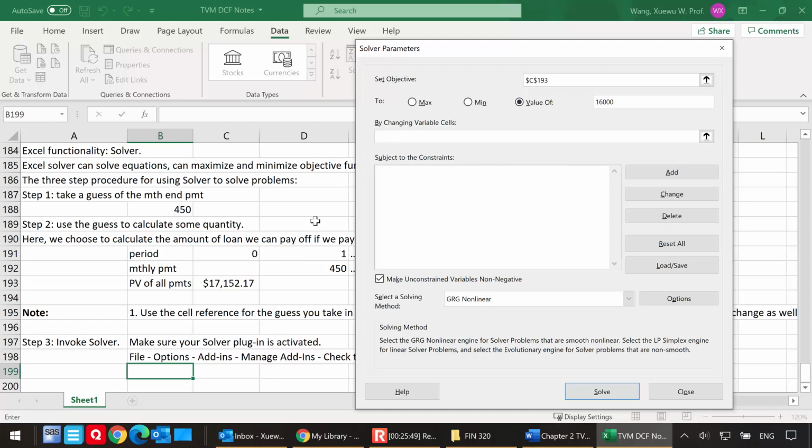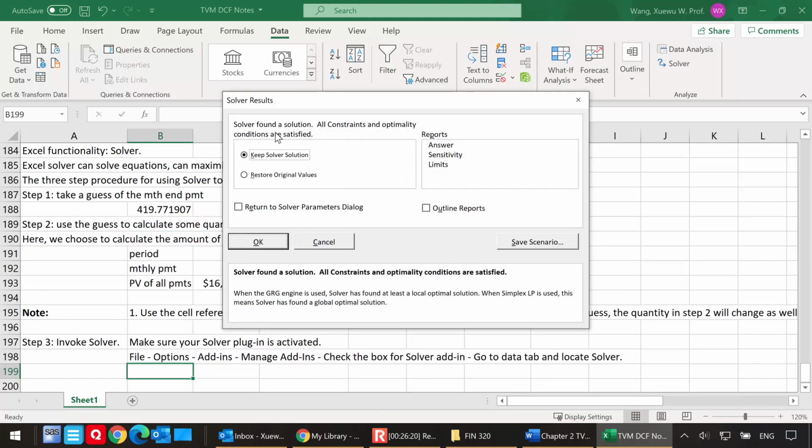And I want Excel to change the guess. All right, so my guess is actually the month end payment guess I took in the first step. And then I can ignore the rest because there are no other constraints. If you have constraints later on when we do portfolio theory, yes, we're going to have constraints. At that time, you can deal with the constraints. Okay, you can leave the rest as it is, and then click Solve.